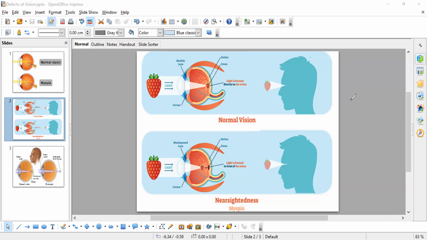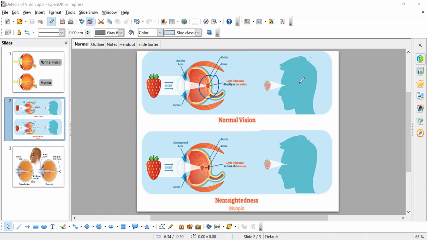Miss, but they both can see the strawberry clearly. There's no difference, only that little dot is different. I'm saying both of them can see the strawberry clearly and it's the same size. There's not much difference except for the image formation. You have to understand only this part of the picture. I have downloaded this picture to understand only this part. Don't take inferences from other parts of this picture.